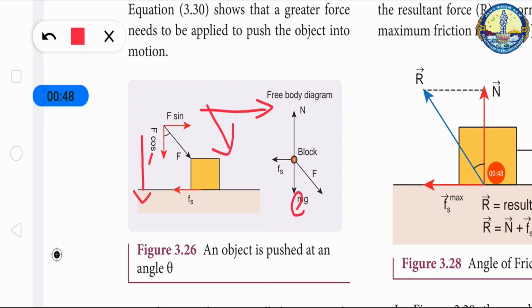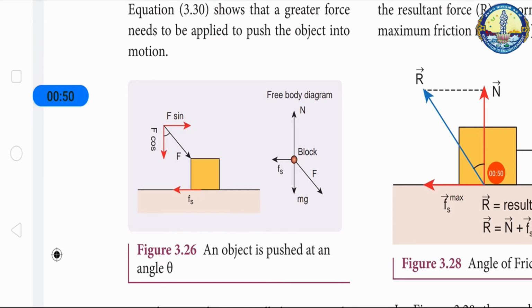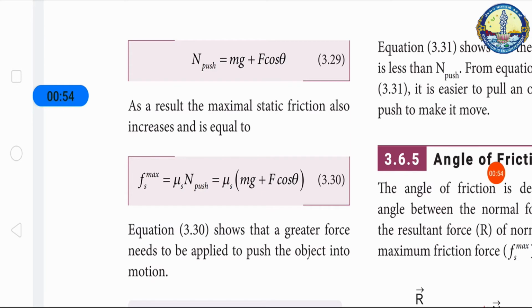The normal force N push is equal to mg plus F cos theta. As a result, maximal static friction also increases, so it is equal to mu s times (mg plus F cos theta). It shows that a greater force needs to be applied to push the object into motion.